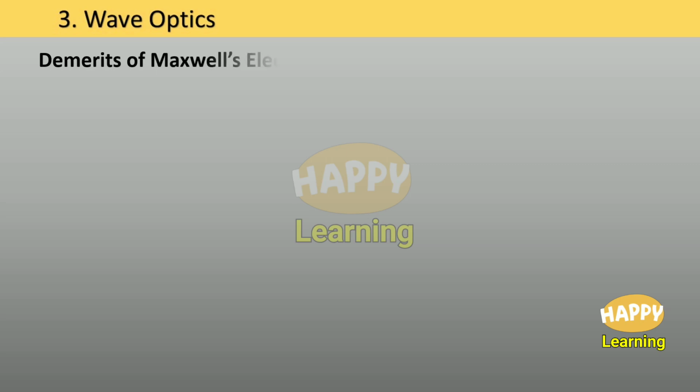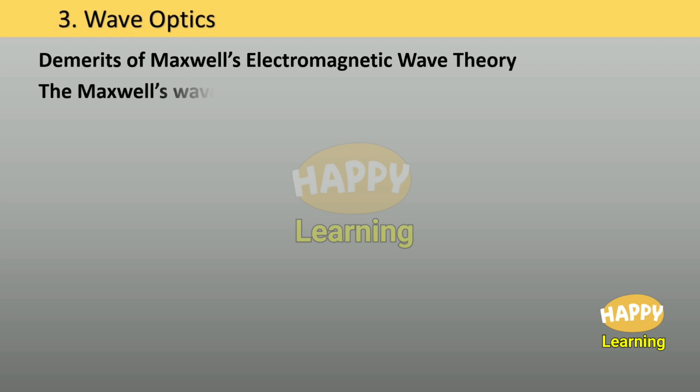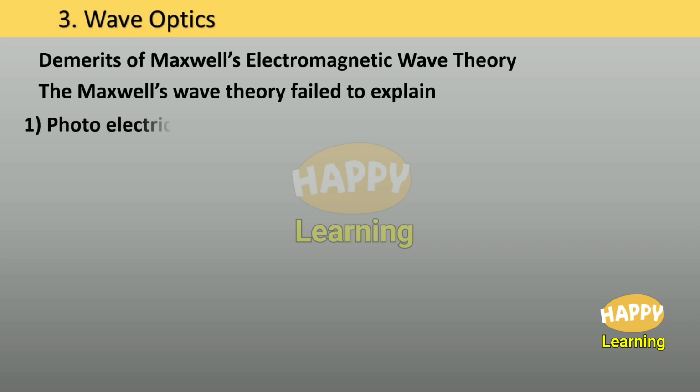Demerits of Maxwell's electromagnetic wave theory. The Maxwell's wave theory failed to explain photoelectric effect and Compton effect.